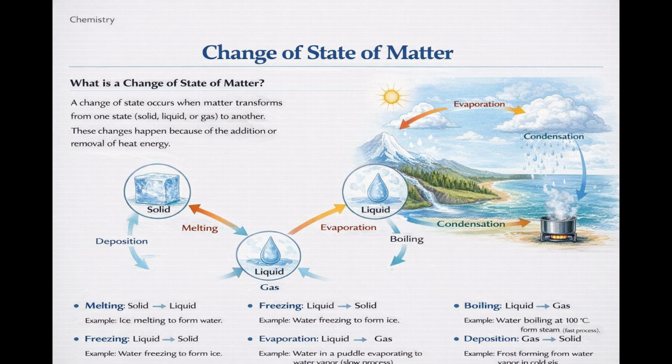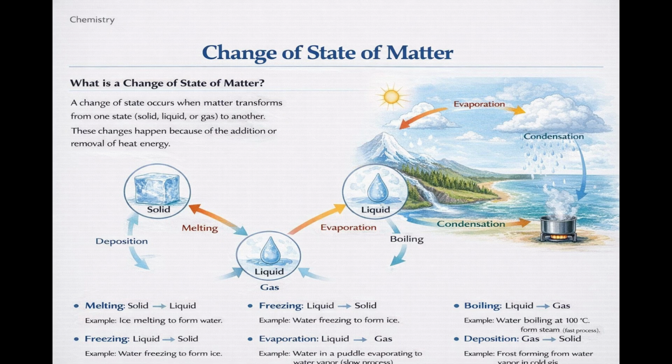The change of a liquid into a gas is called evaporation or boiling. Evaporation occurs at any temperature from the surface of a liquid, while boiling occurs at a fixed temperature called the boiling point. The change of gas back into liquid is known as condensation. A solid can also change directly into gas without passing through the liquid state. This process is called sublimation, while the reverse is called deposition.